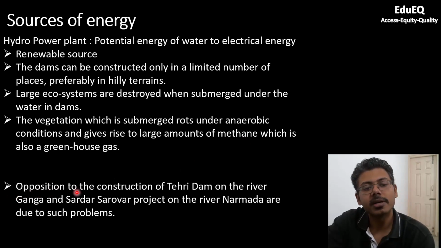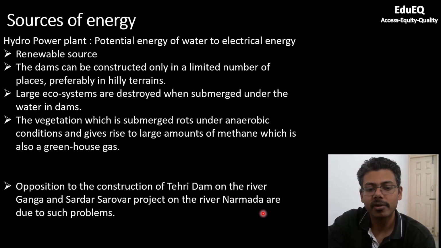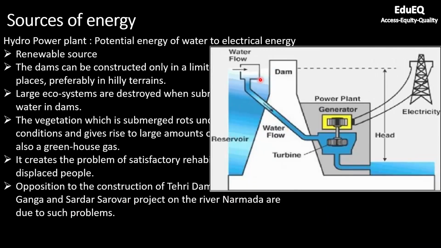And again, methane is a greenhouse gas just like carbon dioxide. That is why you would have seen in the past there were several oppositions to the construction of Tehri Dam on river Ganga, and also the Sardar Sarovar Dam project on river Narmada. So this is how a dam functions.